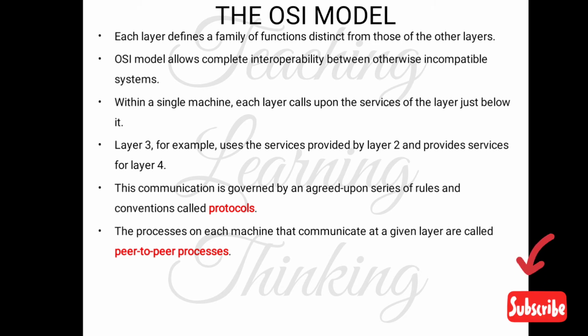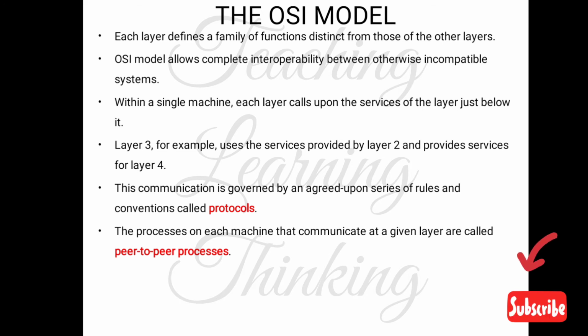This is one of the main functions of the OSI model, that is interoperability. Within a single machine, each layer calls upon the services of just the layer below it. So when we are sending a message, each layer calls upon the services of the layer just below it. That means layer 3, for example, uses the services provided by layer 2 and provides services for layer 4.